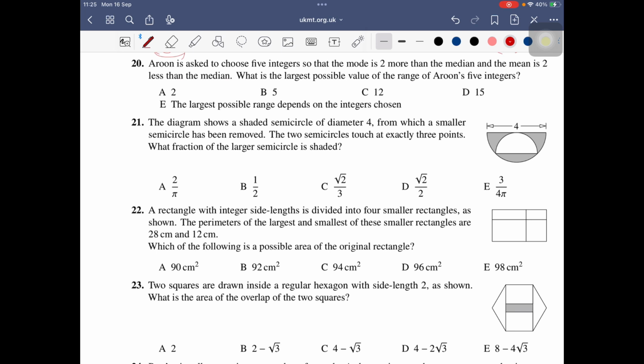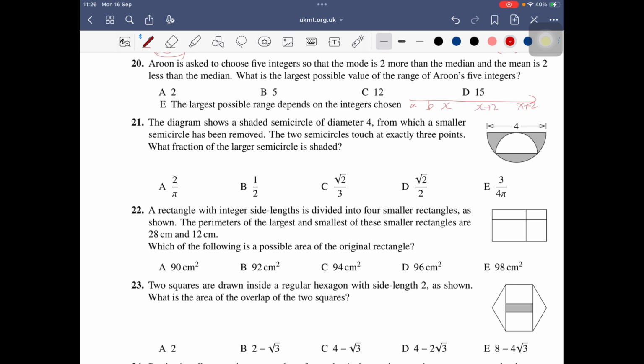Five integers, the mode is 2 more than the median. The mean is 2 less than the median. So let's set the median x. Then the mode must be x plus 2 and x plus 2, because it should have the most numbers. And we don't know the smaller numbers, so let's assume this is ascending.